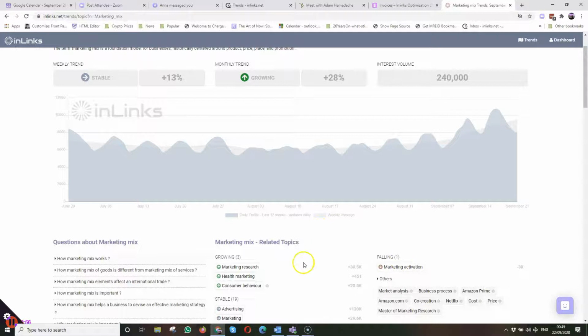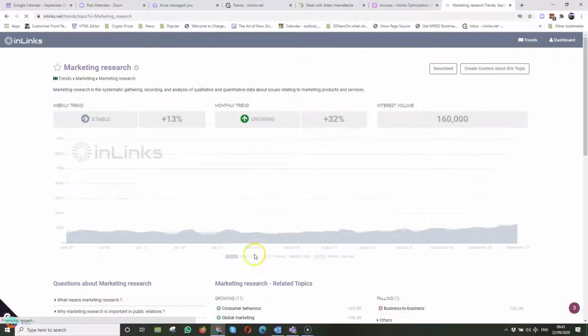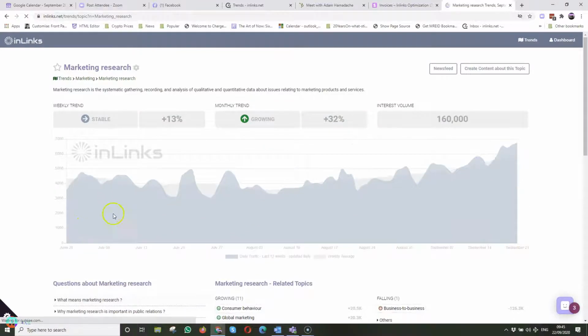But if I look at the related topics, market research itself looks like it's got much higher numbers. It's in the 30,000 a day. So it's also growing. So let's have a look at marketing research. Maybe that's a better thing for me to do. So these numbers are going up. So it's 30,000 around about a week really. But these numbers are definitely going up, and it's a more sustained growth.